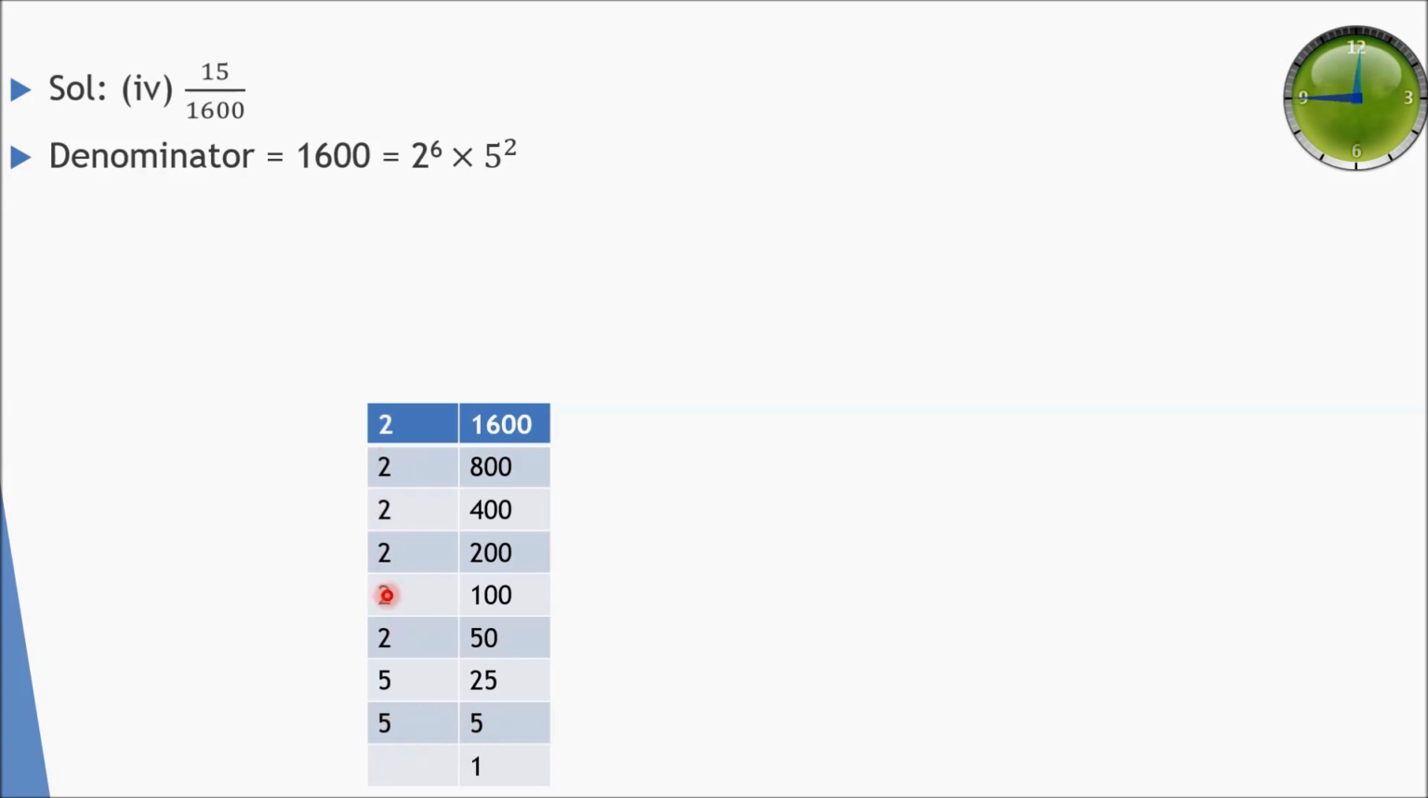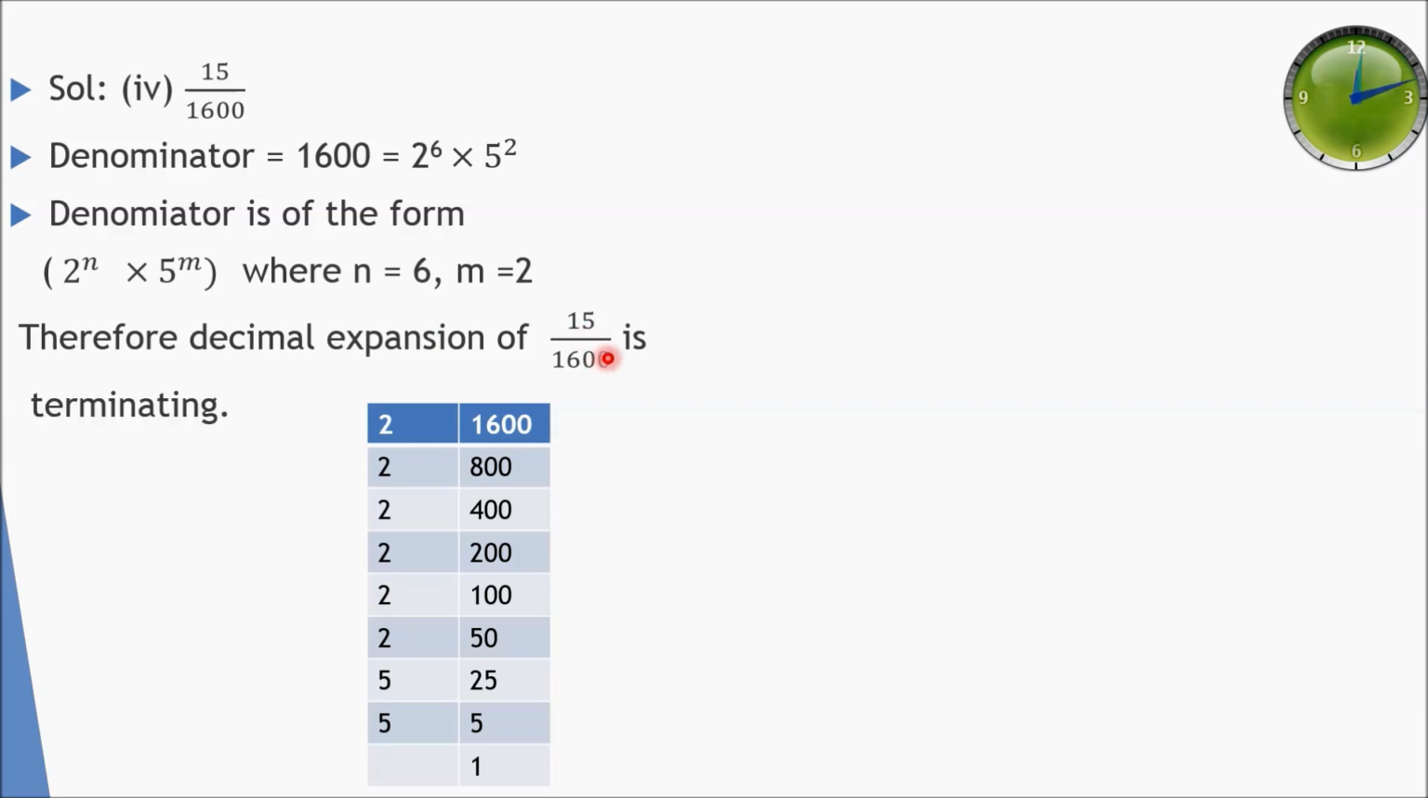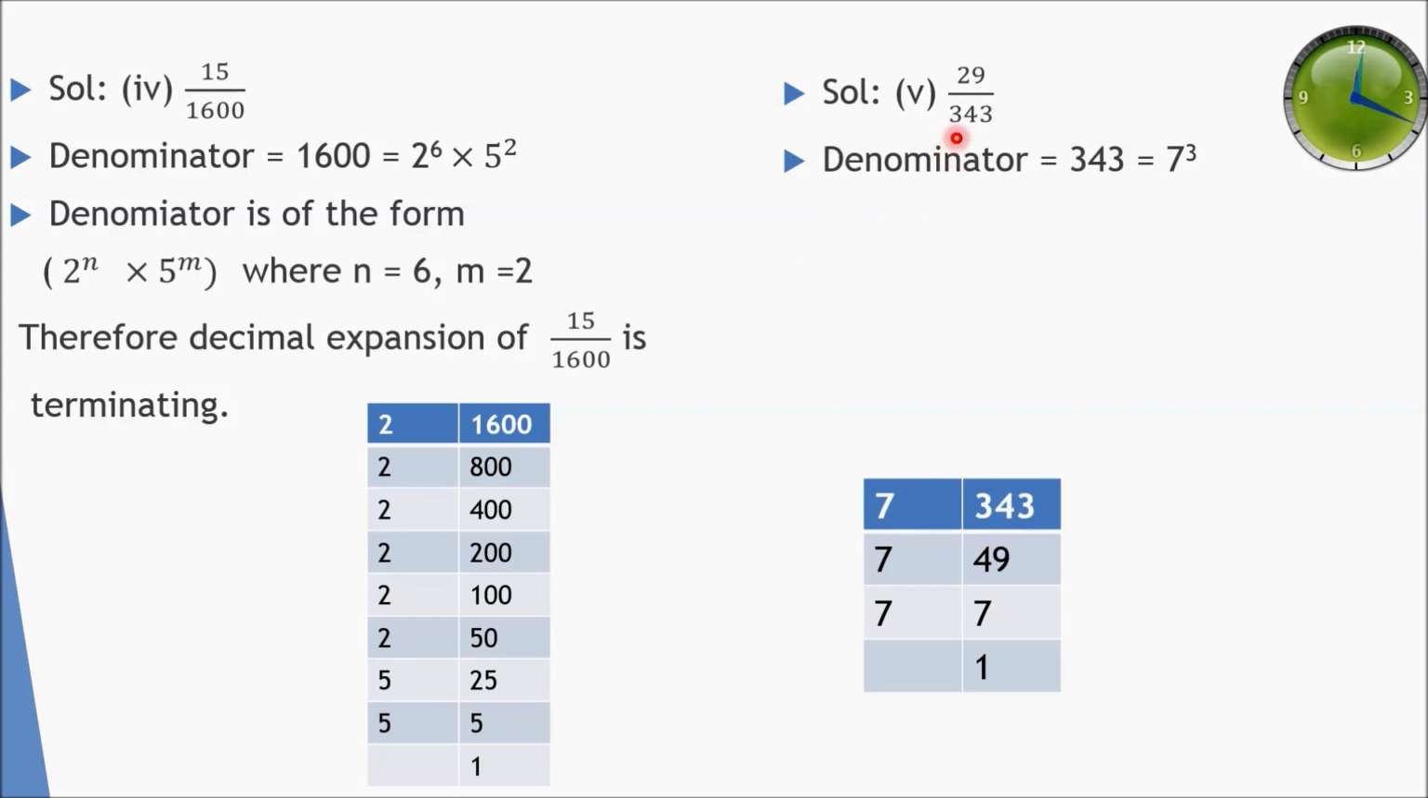So the factors are 2 raised to power 6 and 5 raised to power 2, which is of the form 2 raised to power n into 5 raised to power m, where n is equal to 6 and m is equal to 2. So this decimal expansion is terminating. Therefore decimal expansion of 15 divided by 1600 is terminating. Now move on to the next question, which is 29 divided by 343.